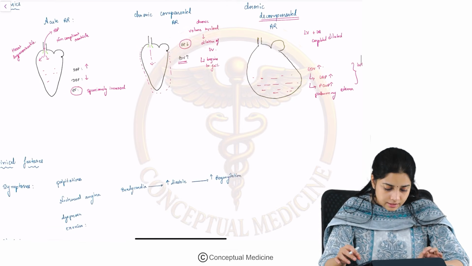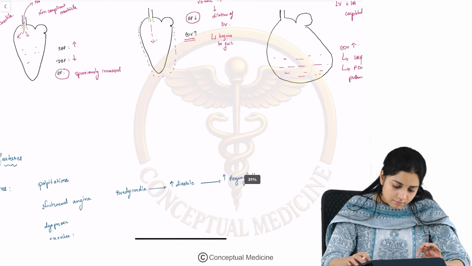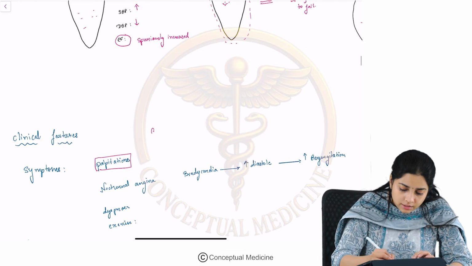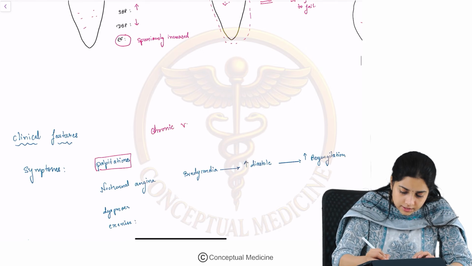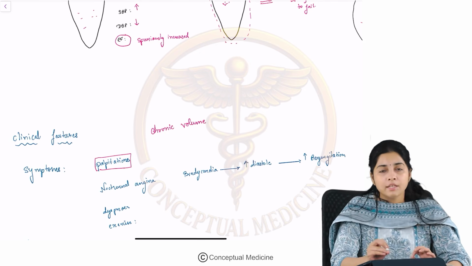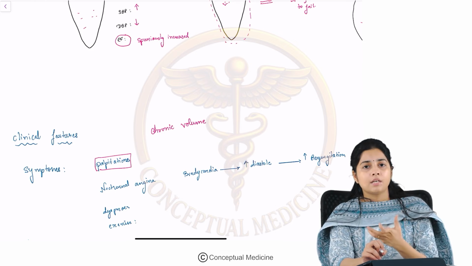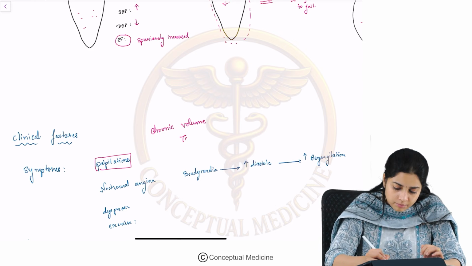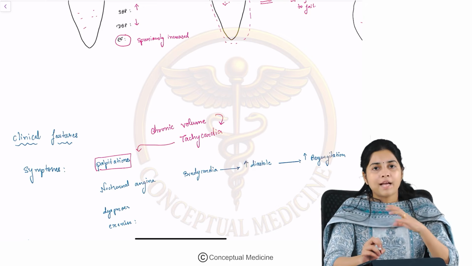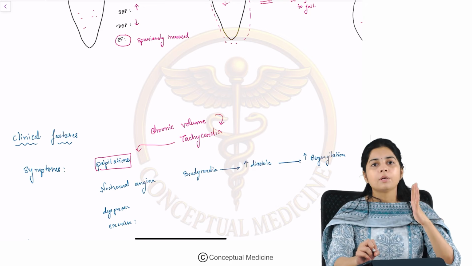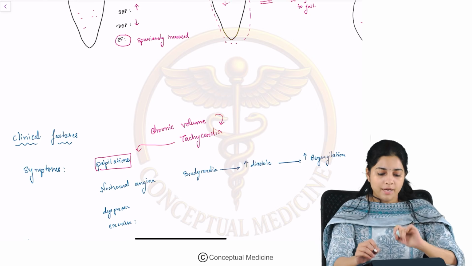Now let us look at the symptoms. Right. So why is there palpitations? This chronic volume overload state. Whenever there is a chronic volume overload state, what does the heart try to do? There is a hypercontractile heart. So what happens to the heart rate? The heart rate increases. So because of tachycardia and chronic volume overload states, this is felt as palpitations. Any chronic volume overload state like mitral regurgitation and aortic regurgitation is associated with palpitations.